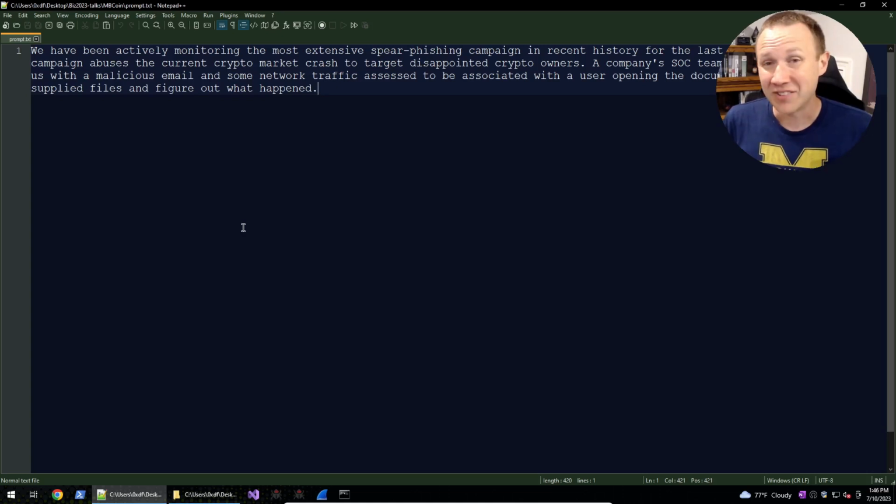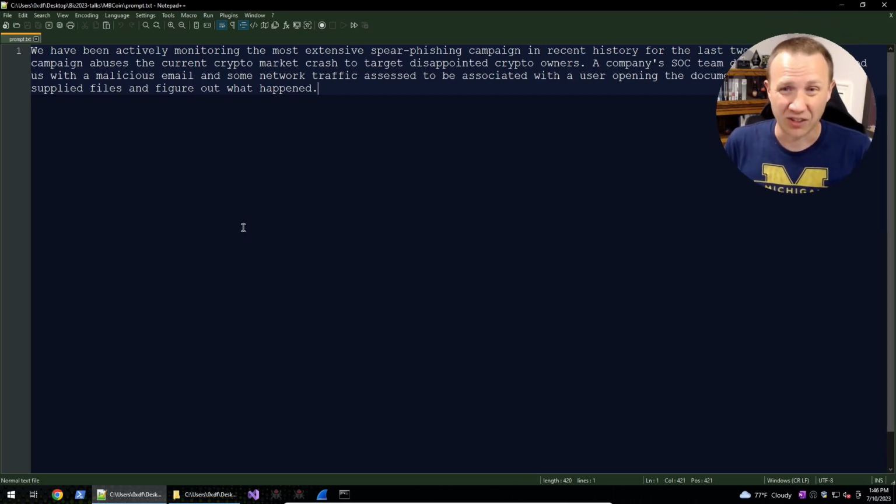MB Coin. This is actually a challenge I wrote, and it's based on a real phishing doc. I made some changes at the end, and of course, instead of downloading malware, it downloads a little binary that gives you a flag. But otherwise, it's a real piece of malware. So it's a realistic challenge. Let's take a look and see what we can find.